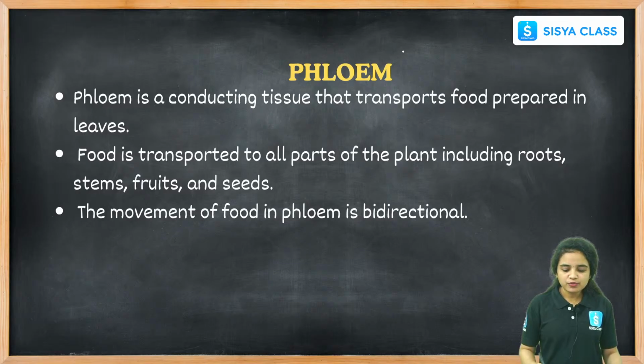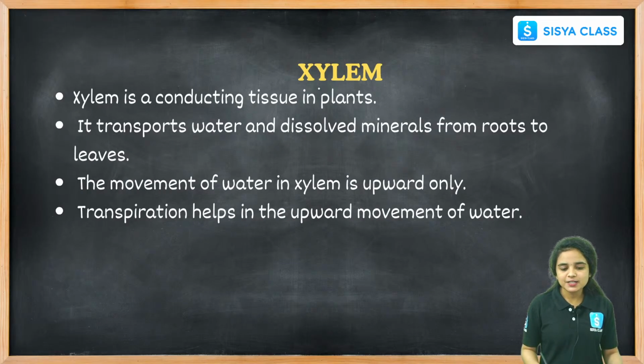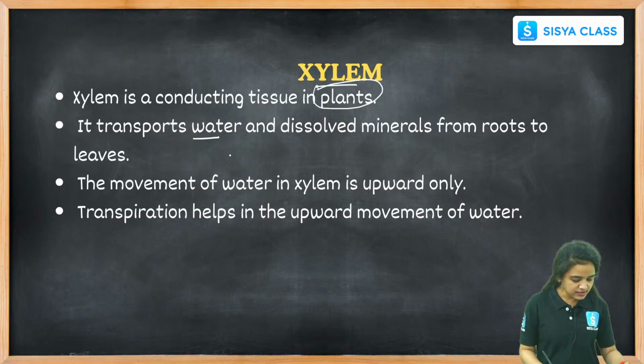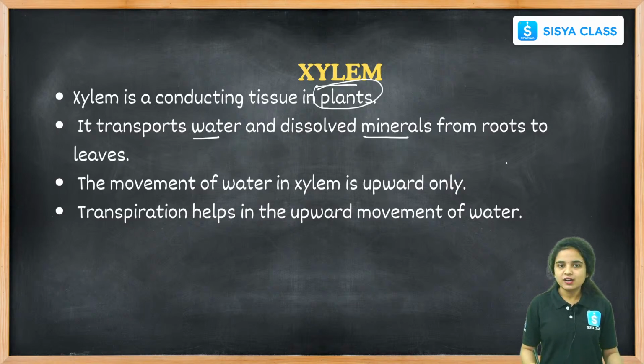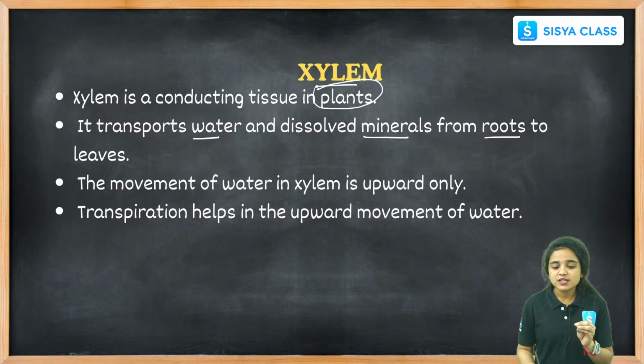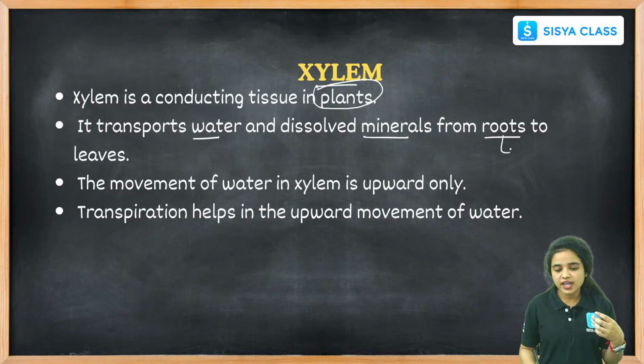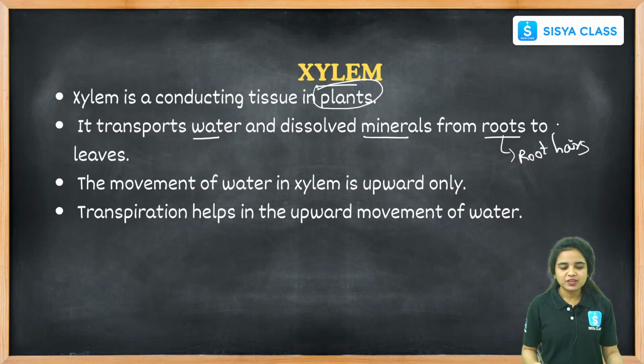While coming to xylem, see here students, xylem is a conducting tissue in the plants. It carries water and dissolved minerals. Okay, it carries only the water and dissolved minerals, not the food. Remember, xylem's function is to carry water and dissolved minerals absorbed from the soil with the help of roots and root hairs to the leaves and to other parts of the plant.